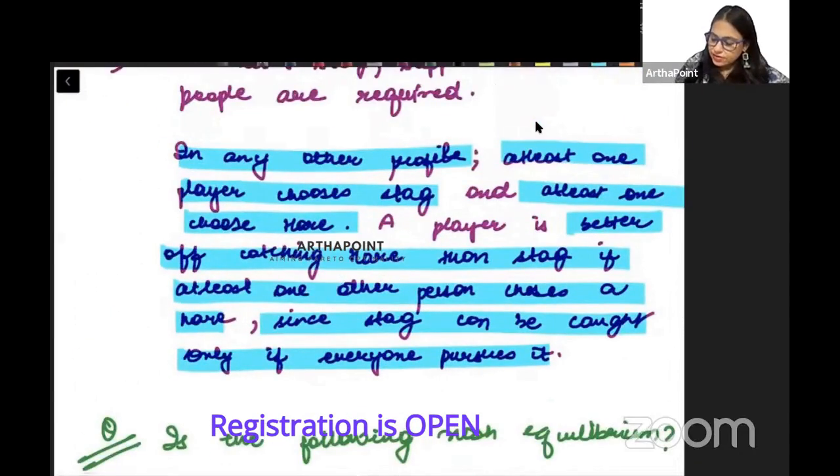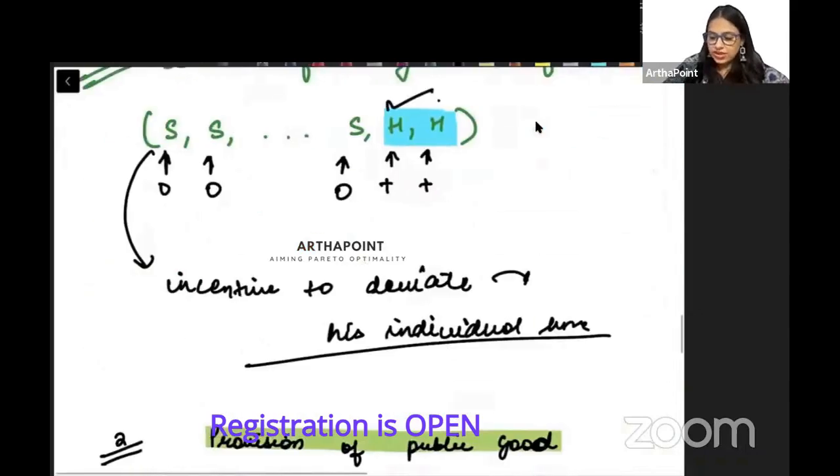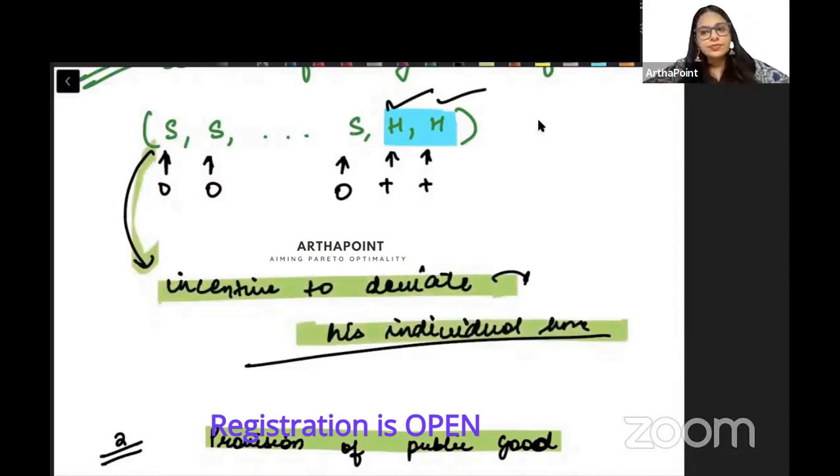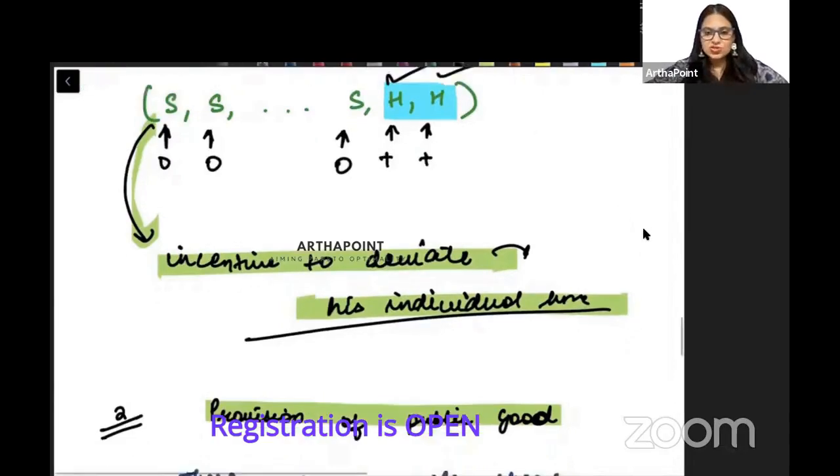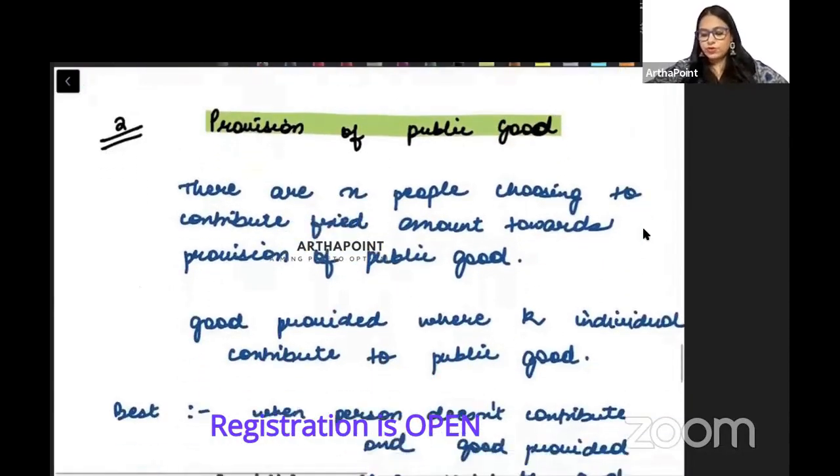That if there is at least one more person who is choosing hare, meaning at least two people are choosing hare, then any individual who is choosing stag knows that they cannot catch stag, so he has an incentive to deviate. He will deviate and choose hare. Is this making sense? So this is the multiplayer game that I am talking about. This is called a many-player Nash equilibrium.